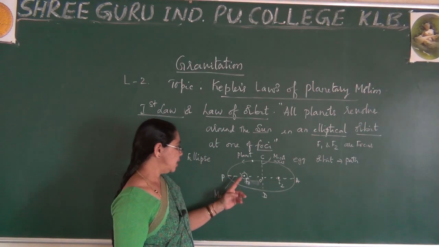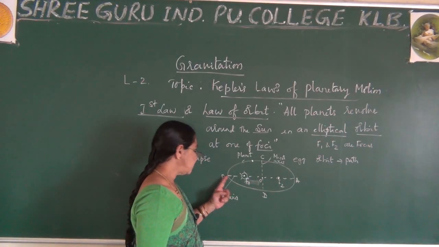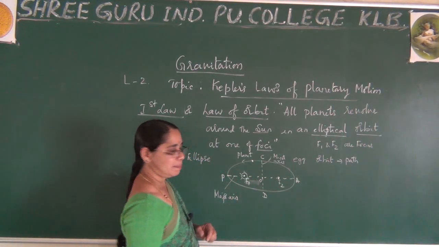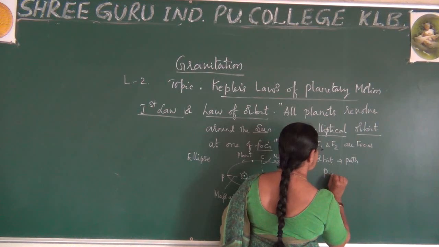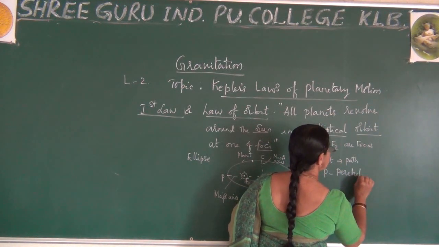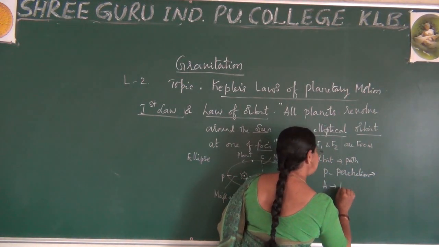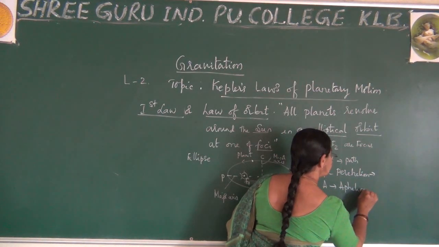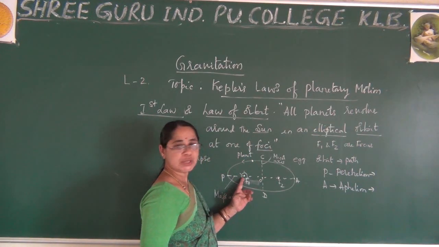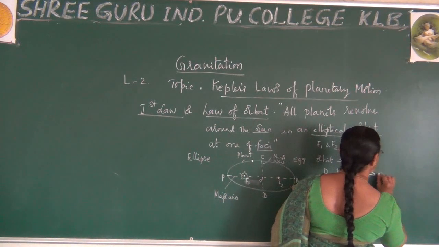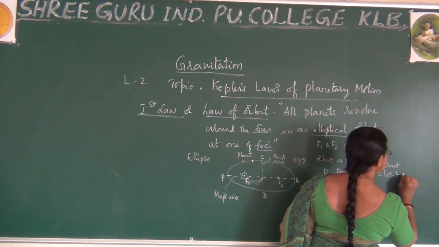Okay, so this is the statement, this is the explanation. But let me tell you one more point. Here I have selected the point P. This is point P, this is point A. For your convenience, P is called perihelion and A is called aphelion. What do you mean by perihelion? It is the point which is closest to the sun.